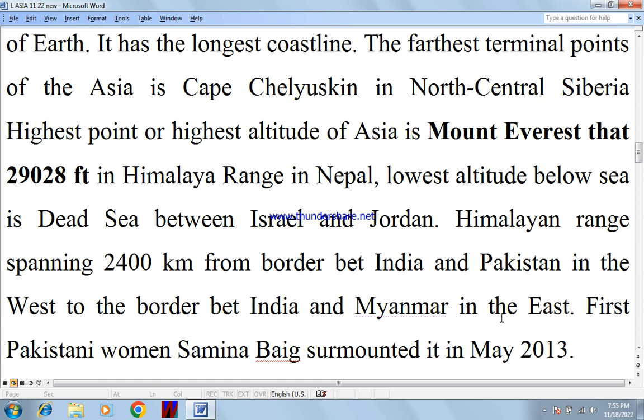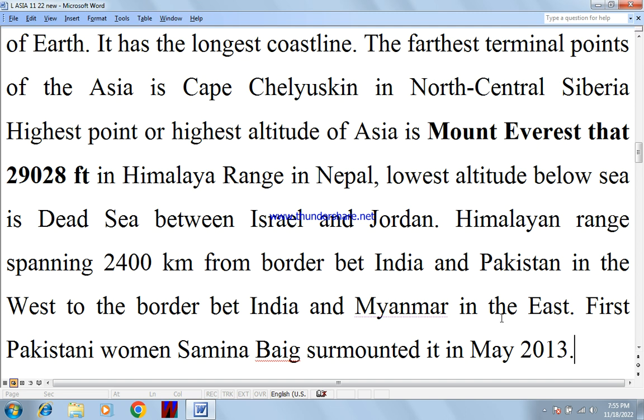The highest point or highest altitude of Asia is Mount Everest, that is 29,028 feet in the Himalayan range in Nepal. The lowest altitude below sea level is the Dead Sea between Israel and Jordan.